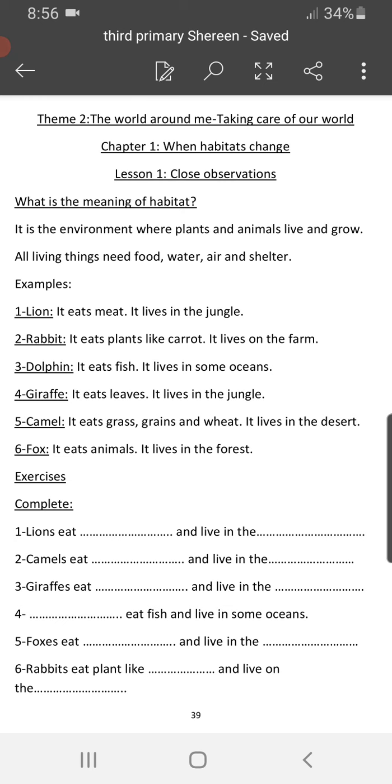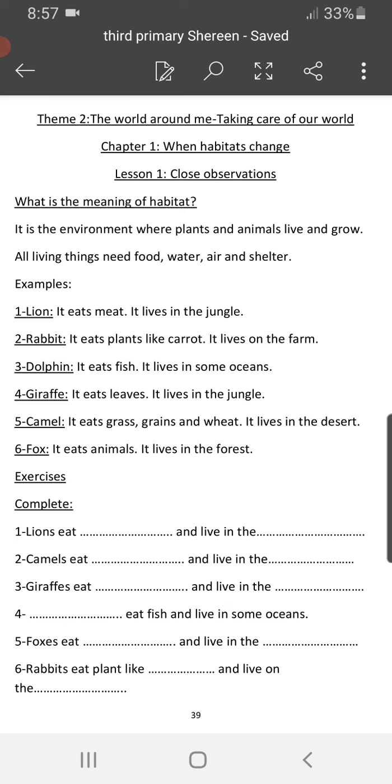Let's take a small exercise on what we are talking about. Number one, lions eat, yes, for sure, meat and live in the jungle. Number two, camels eat, yes, grass, grains, and wheat, and live, for sure, in the desert. Number three, giraffes eat, yes, the tall trees, so leaves, and live in the jungle. Number four, who eats fish and lives in some oceans? Yes, the dolphin. And number five, foxes eat some animals and live in the forest.